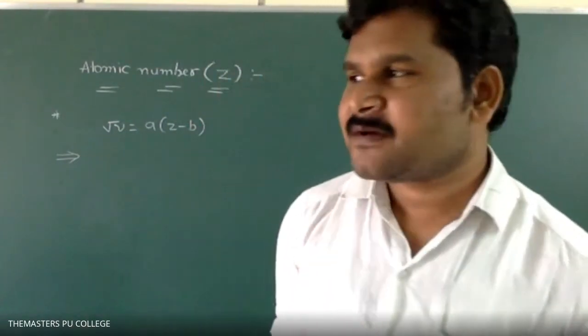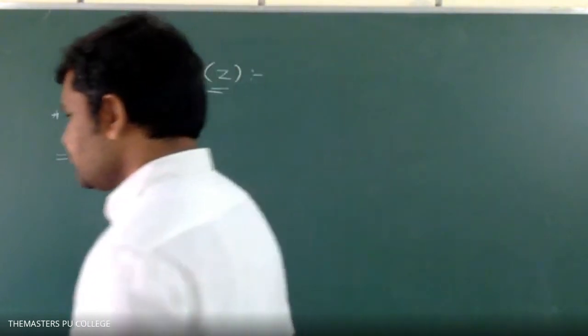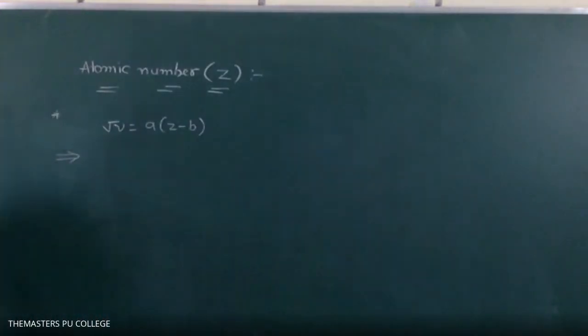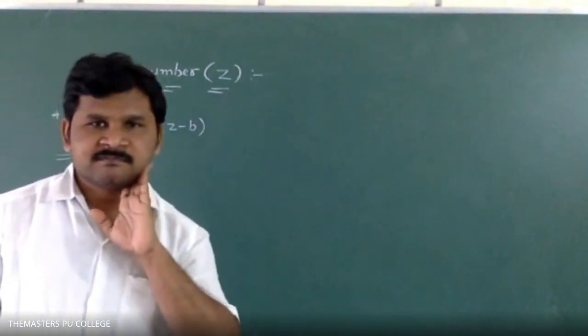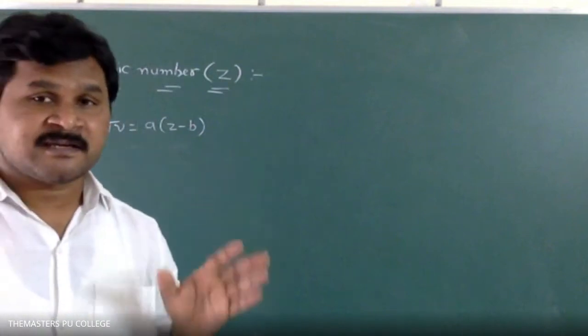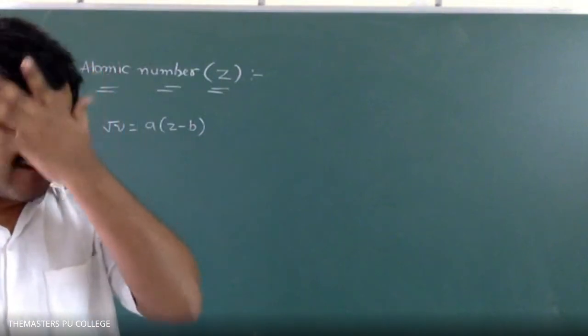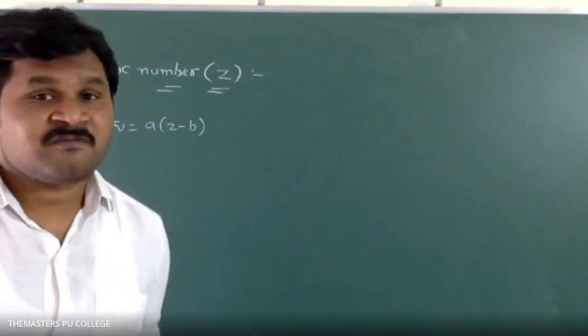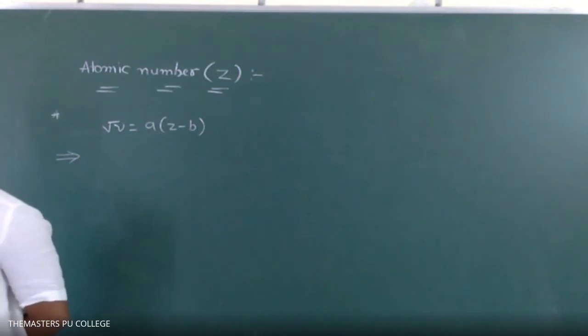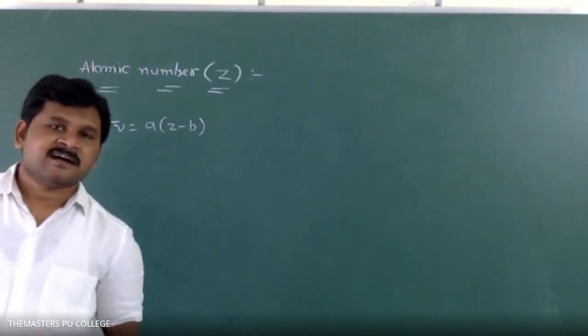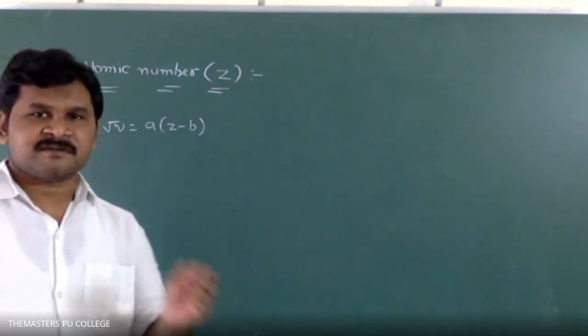Please write down: atomic number Z. Definition: the number of protons present in the nucleus of an atom is called atomic number. This is the definition.